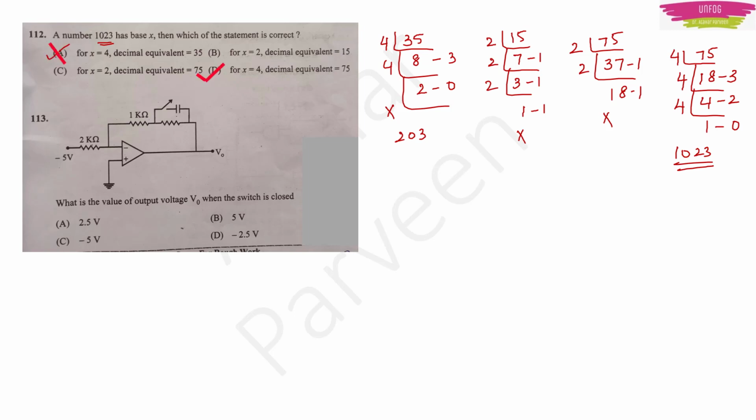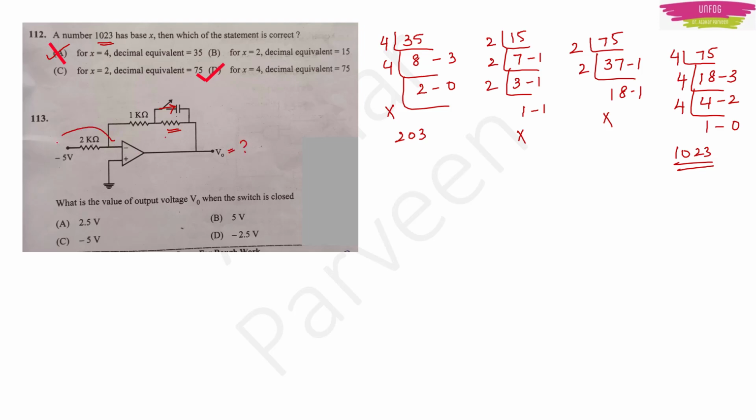Okay, next question. What is the value of output voltage V0 when the switch is closed? If this switch is closed. Here they have not mentioned the resistance. I think it will be 1 kilo ohm only, maybe something like that. Anyway, so they want us to find the V naught.